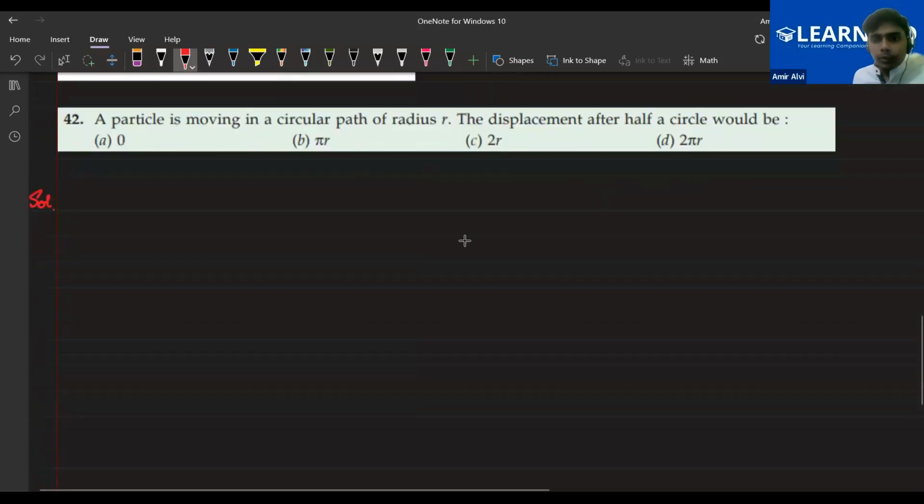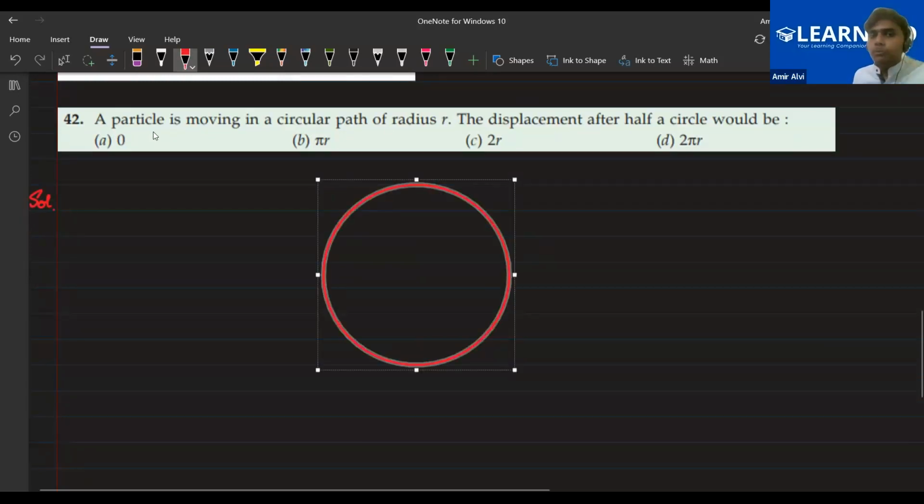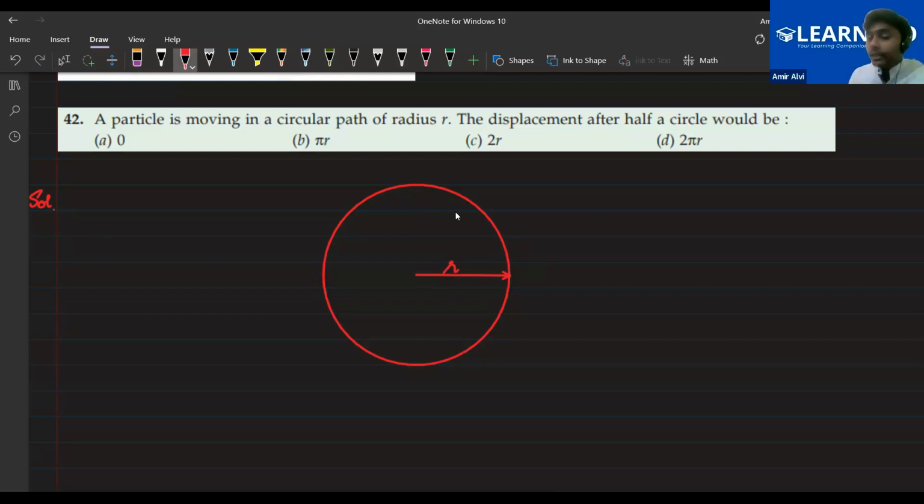So let's do this question, everyone. The question says a particle is moving along a circular path of radius r. This is the circular path of radius r, and we have to calculate the displacement after a half circle.